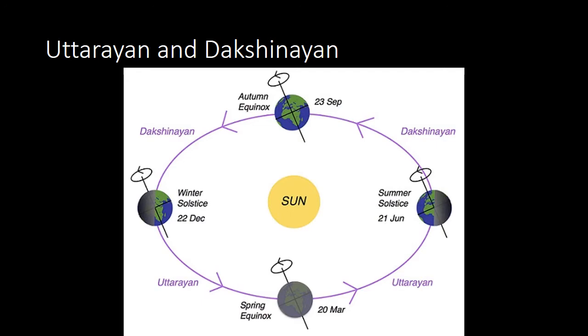During 14th of January, the sun enters the Makar Rashi. Makar is one of the 12 Rashis that we have. So that's why it is called Makar Sankranti.